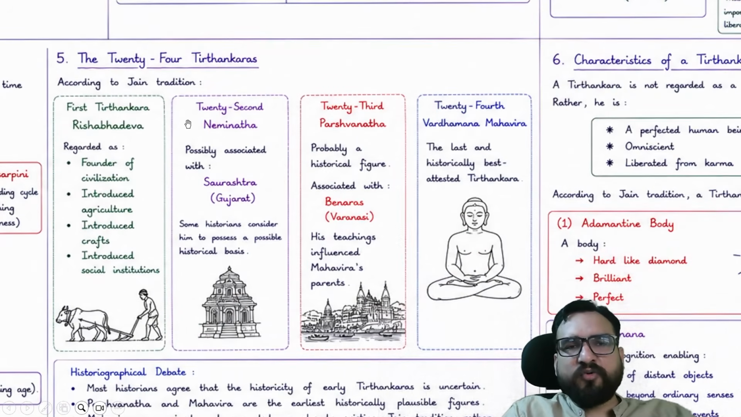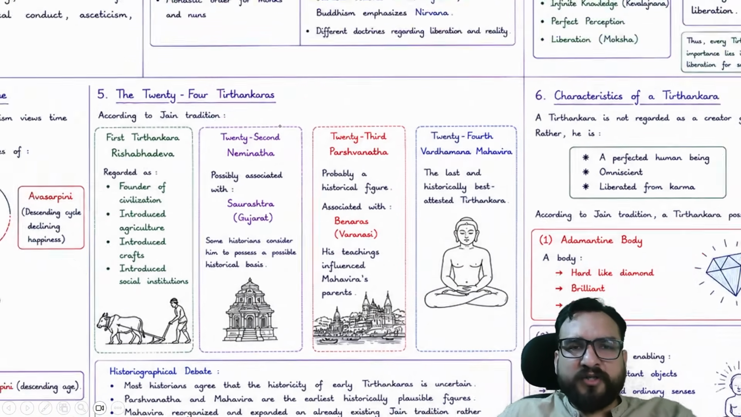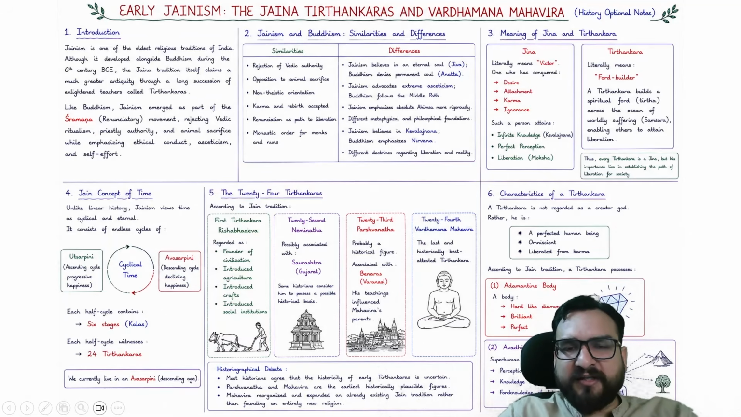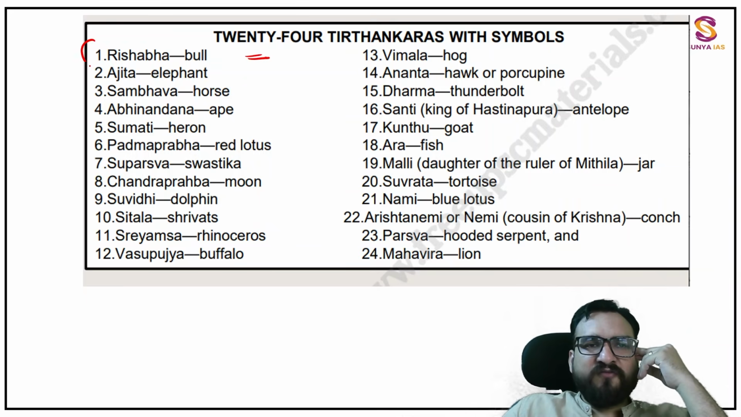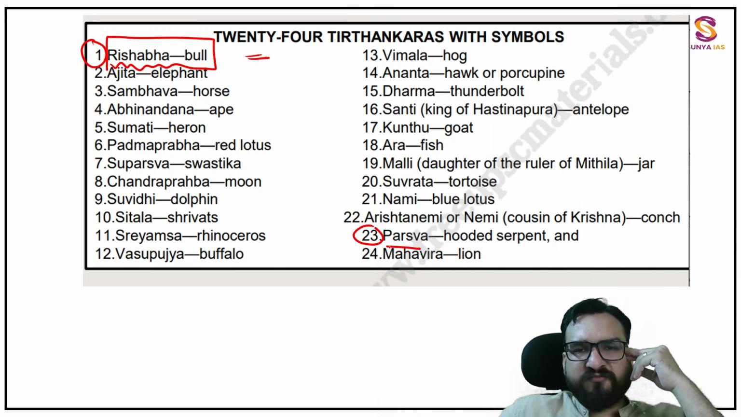Now we have 24 Tirthankars. The most important Tirthankars are written over here. Let me show you the complete list of Tirthankars, guys. This is the complete list of 24 Tirthankars with their symbols. First Tirthankar, very famous, is Rishabh Dev, Rishabh. Right. 23rd is Parsva. And 24th is Mahavira. Remember the signs as well for your prelims and other examinations.